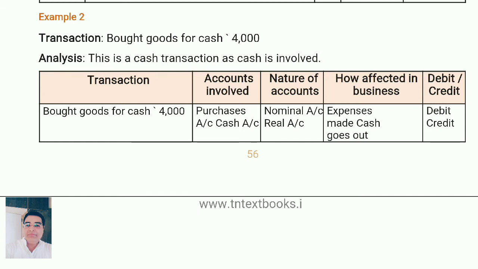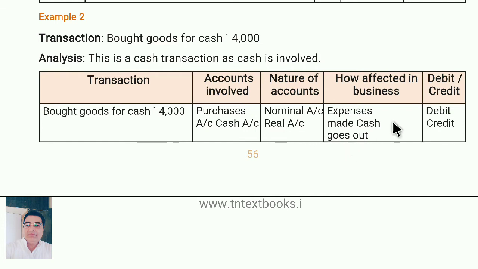So what is purchase? Purchase is the nominal account. What's the rule of nominal? Debit all expenses and losses, credit all income and gains. So when it is a nominal account, as per the rule, when we purchase, it is an expense for us. So it is debited. Then cash is the real account. Debit what comes in, credit what goes out.